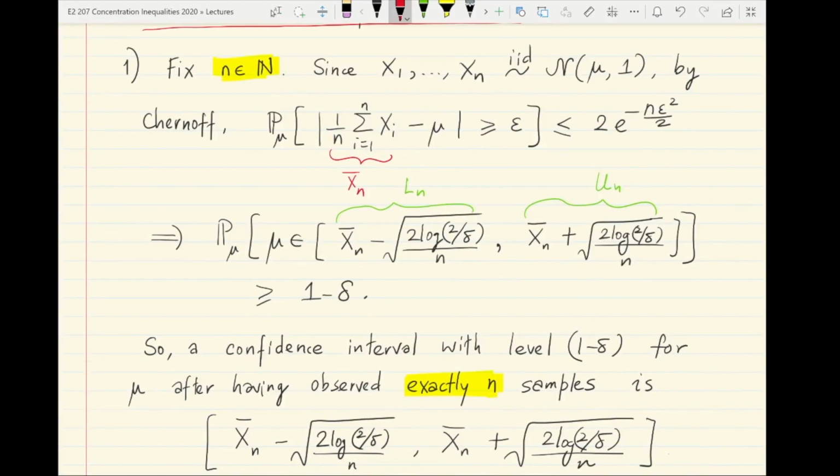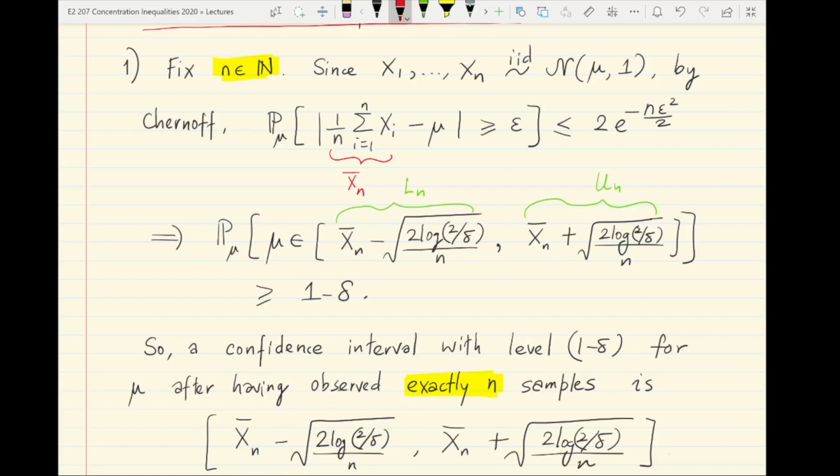Think of a random number of samples being taken, which can actually depend on the samples themselves. If small n was actually a random variable, you would not be able to apply Chernoff for obvious reasons, because Chernoff requires, number one, all the random variables to be independent, and number two, there is this n that appears on the right hand side, so you can't have n as a random variable.